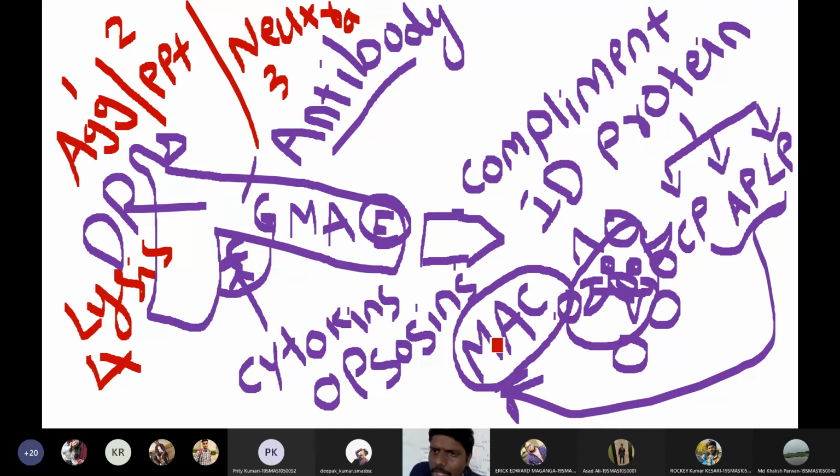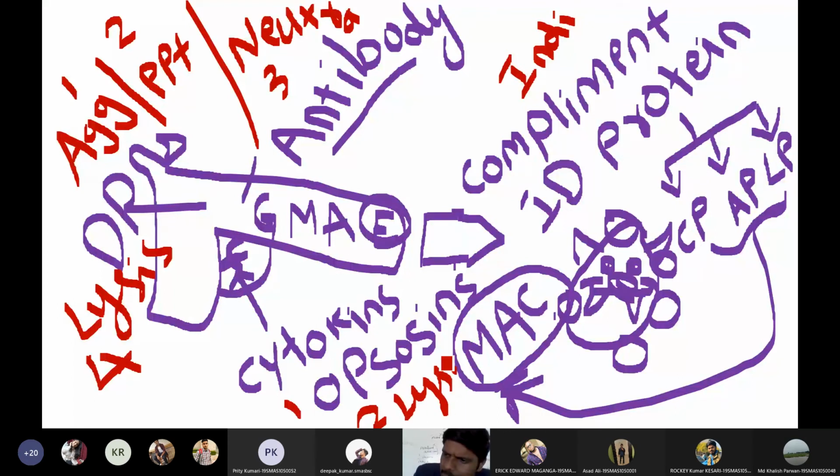Then we have indirect actions of antibodies. Indirect actions are mediated by complement proteins. Now write the indirect actions. Indirect actions include 1 opsonization, 2 lysis, then 3 chemotaxis. Chemotaxis, I hope you remember what chemotaxis is. Can anyone say what chemotaxis means?